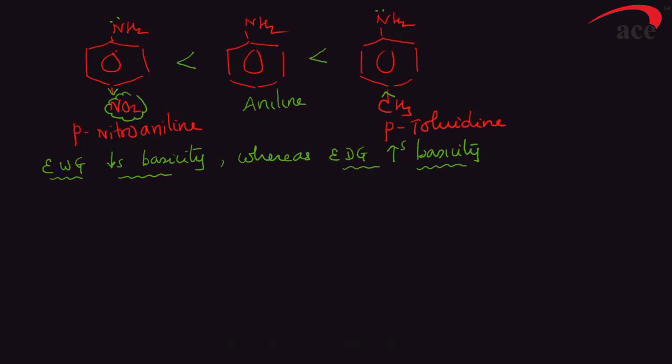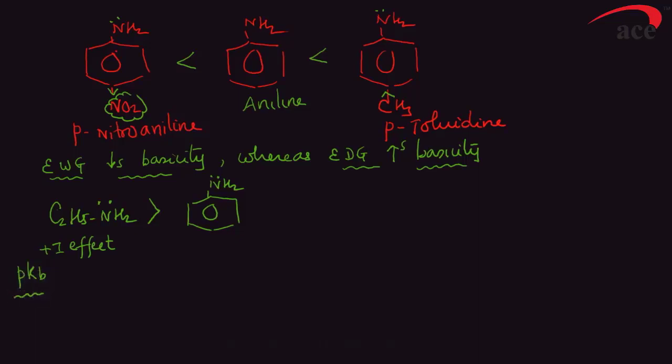Similarly, take C2H5NH2, ethylamine, and compare it with aniline. In aniline the lone pair is involved in resonance, whereas ethanamine has a stronger plus I effect. Alkyl groups are electron releasing, and thus ethylamine is more basic than aniline, which is confirmed by the pKb value.